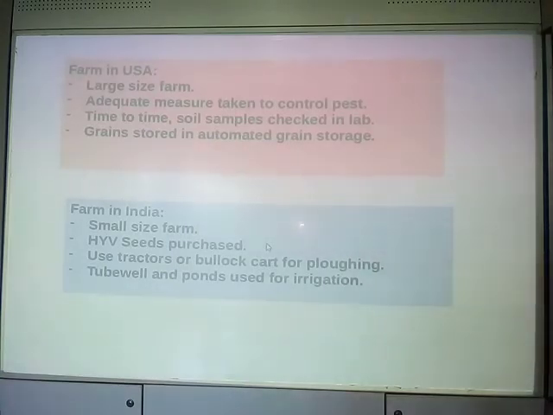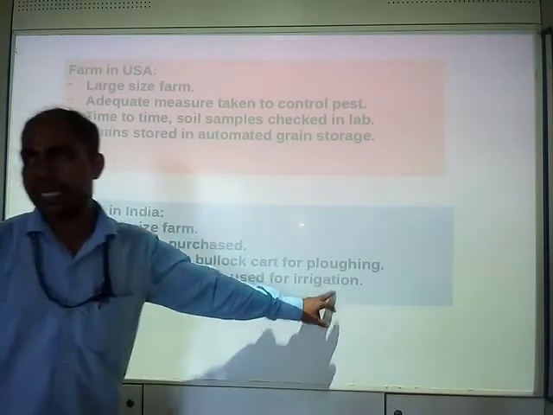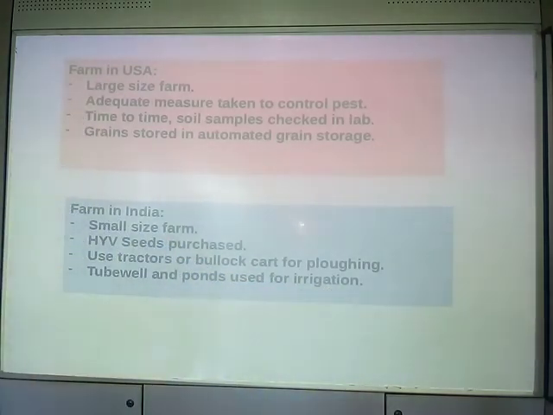Moreover, generally in India, tractors or bullock carts are used for ploughing. And tube wells, ponds, lakes and wells are used for irrigation. So if you compare, India does agriculture by its own means, and farming in America or the USA is done with full machinery and sophisticated ways.